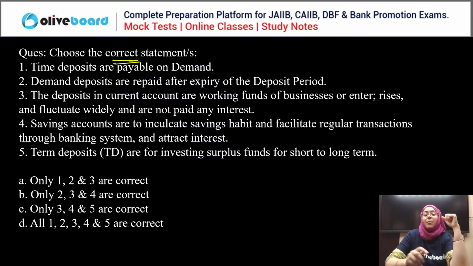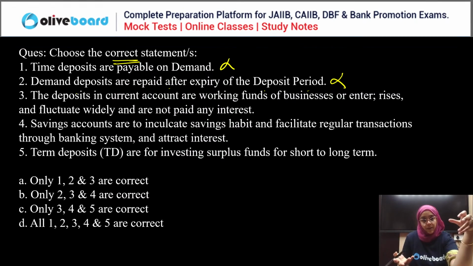So first of all, time deposits are payable on demand? No, time deposits are payable after the expiry of a certain time period. Demand deposits are repaid after expiry of the deposit period? Demand deposits are paid whenever you demand them, right? Demand deposits are, for example, savings and current accounts; time deposits are like FDs. So these are interchanged statements. So first and second are wrong. So B cannot be the answer.